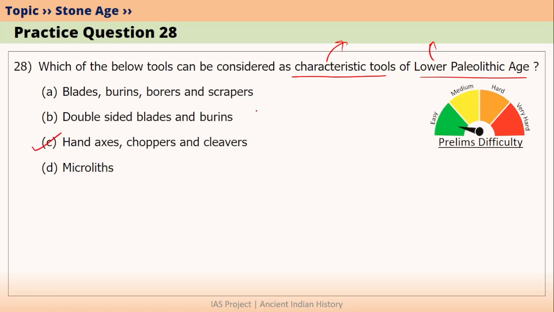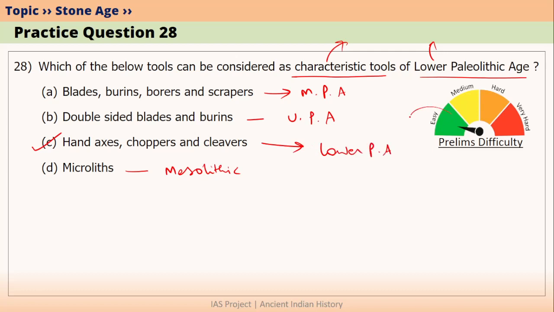If we look at the other options, blades, burins, borers, scrapers and points were invented during Middle Paleolithic age. Double-sided blades and burins were invented during Upper Paleolithic age. Microliths were invented during Mesolithic age. So the correct answer would be hand axes, choppers and cleavers, which were first used during Lower Paleolithic age. This is a very easy question.